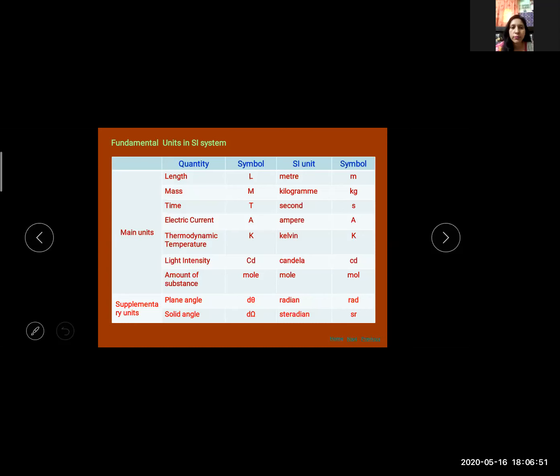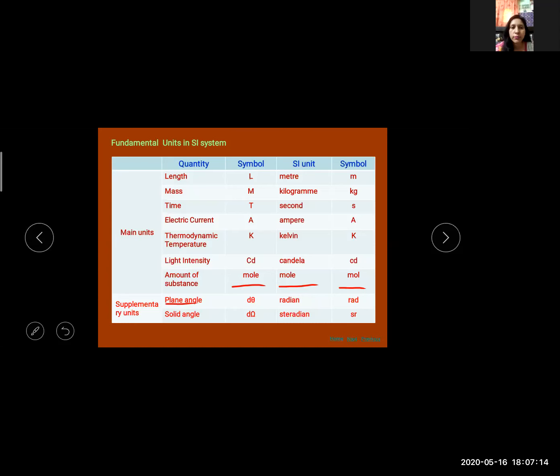Amount of substance: the SI unit is mole, and the symbol is mol. Now we have 2 supplementary units. Supplementary quantities are plane angle and solid angle.